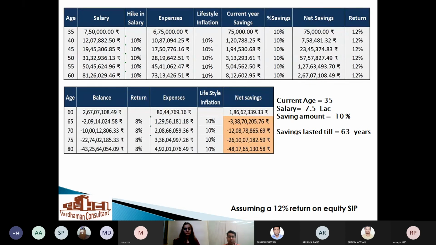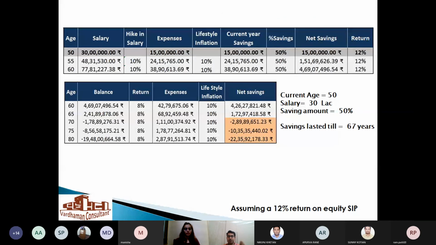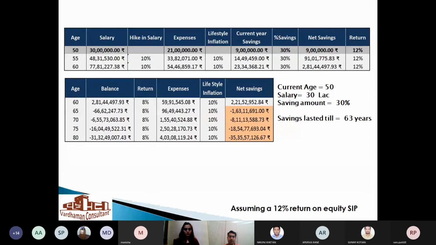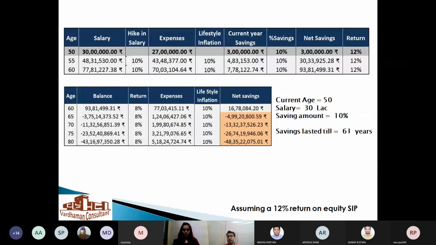Now similar studies we have done at age 50 also. From 50 years, if a guy saves 50%, the corpus will last for 67 years, basically 7 years more after retirement. For 30%, it will last 63 years, basically 3 years more after retirement. And for 10%, it will last only 1 year. Only 1 year. So this is the kind of study which we have made, and hence we are telling you that the earlier you start, the better it is.